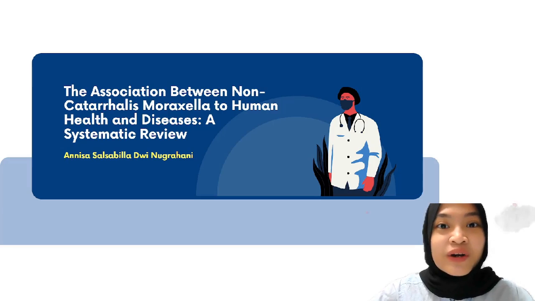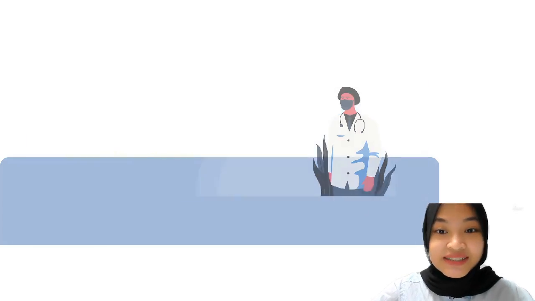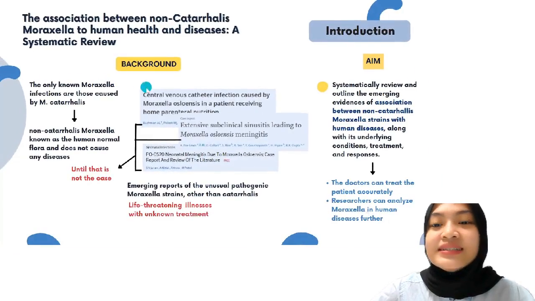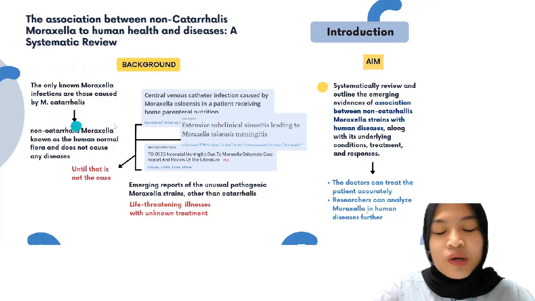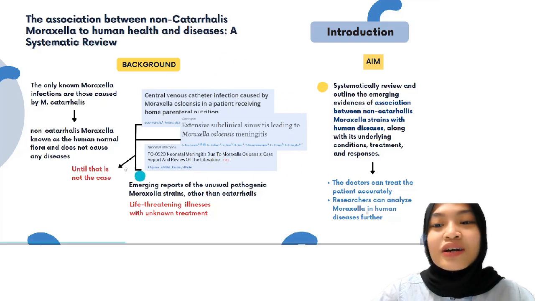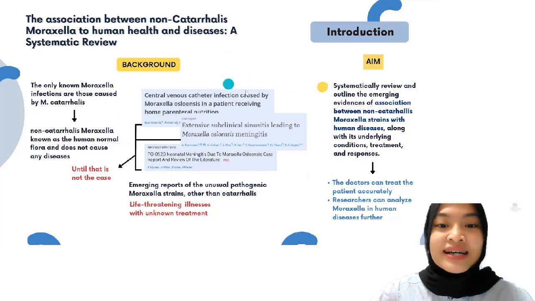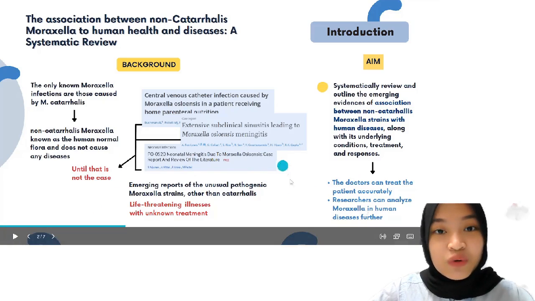Did you know that rare infections caused by unusual pathogenic bacteria can also cause life-threatening illnesses that often go unnoticed until the patients pass away? Among all Moraxella strains, Moraxella catarrhalis is the only known strain causing infectious diseases that has been explored until now, with the rest being human commensals. Until recently, there have been emerging reports of unusual life-threatening infections caused by non-catarrhalis Moraxella strains, particularly in immunocompromised patients, with no clear treatment algorithm.